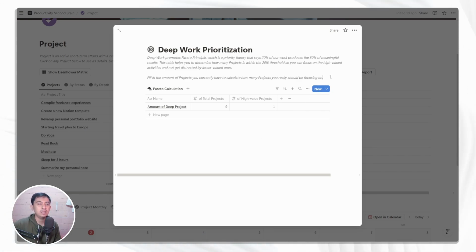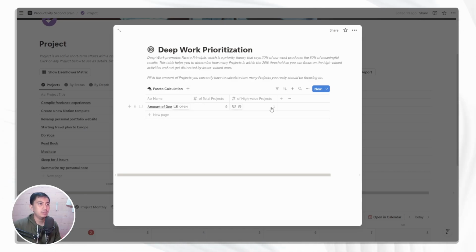So that's a really strict framework that I usually use simply as a benchmark. It helps me to be aware that, hey, I'm spending a lot of time on things that are actually not in the top Pareto. And I really need to finish all of the less important things really quickly, so that I can focus on the things that the Pareto principle shows are the top tasks, the top projects that I need to focus on for my future.